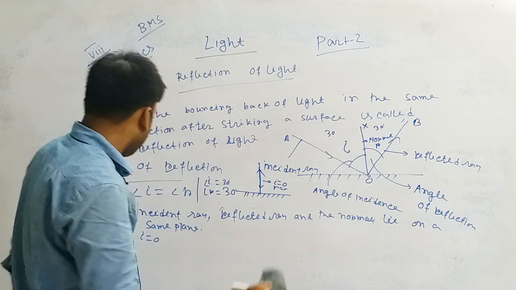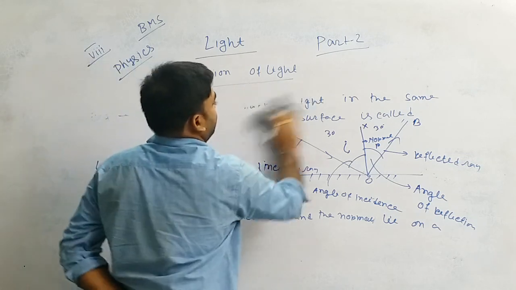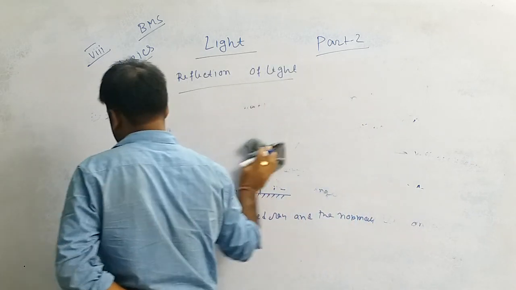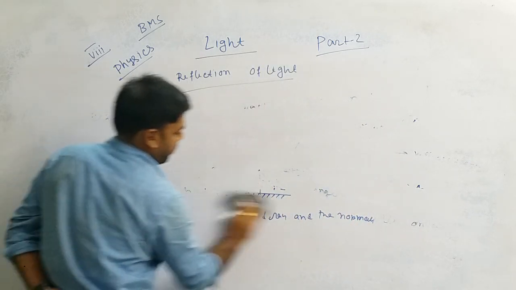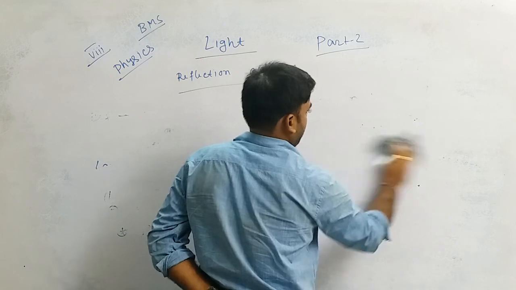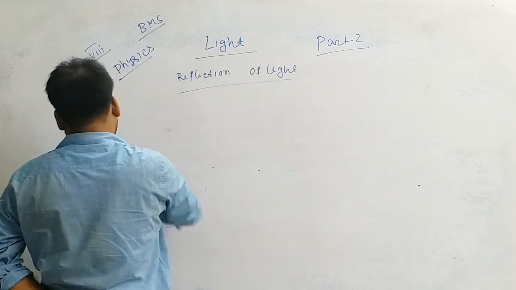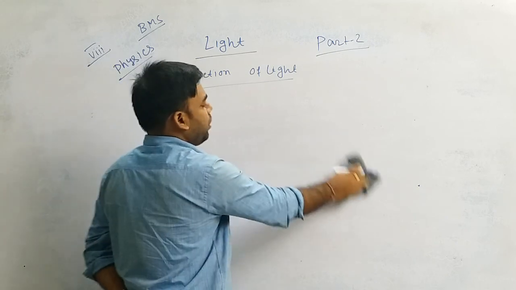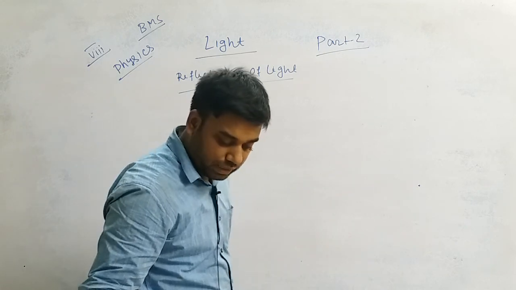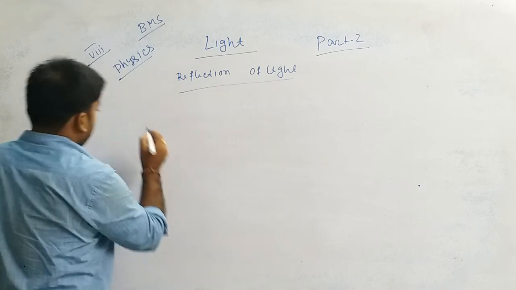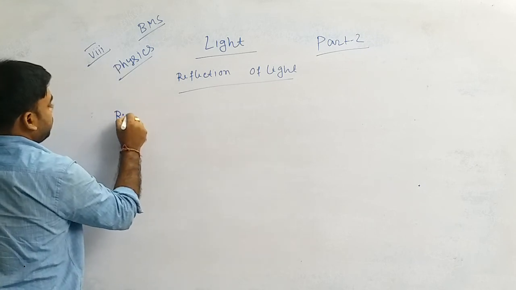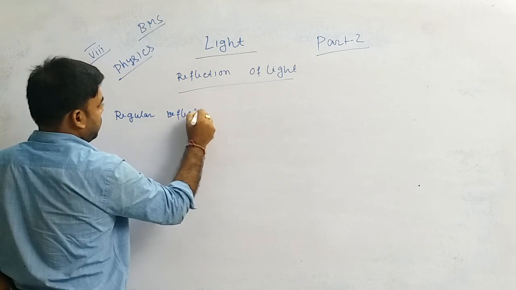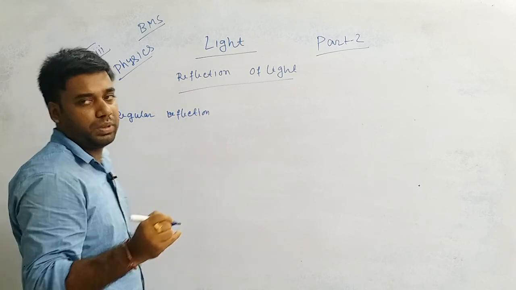Next, types of reflection. There are two kinds of reflection: regular reflection and diffuse reflection.